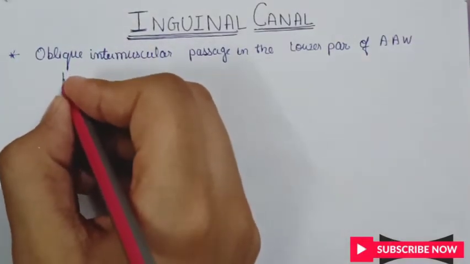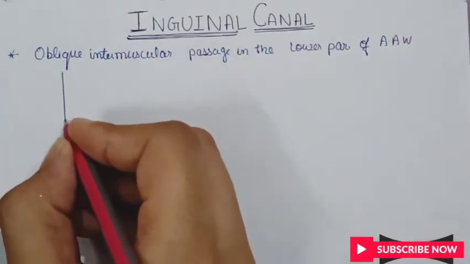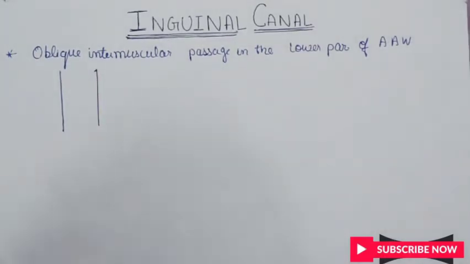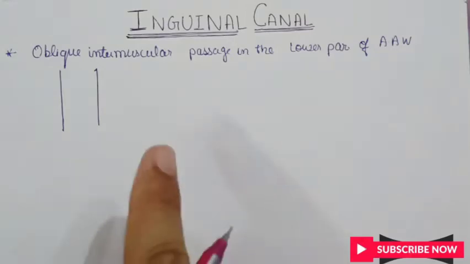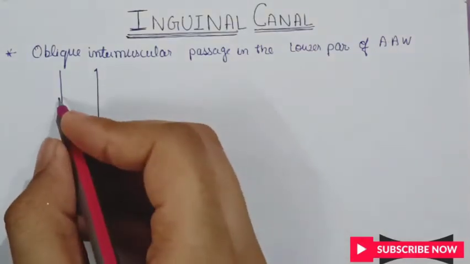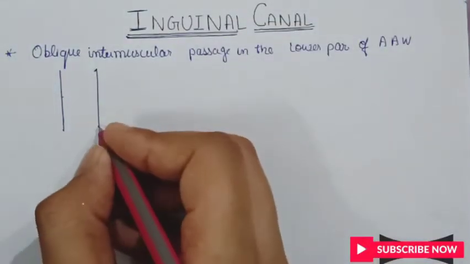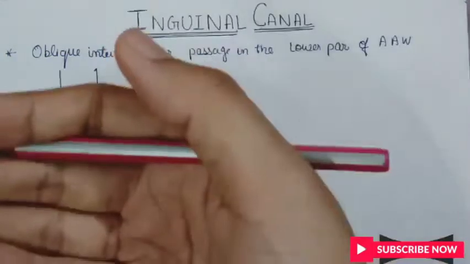Suppose this is the anterior abdominal wall. The layers of the anterior abdominal wall were previously discussed in a separate video. Do watch it for a better understanding of the inguinal canal and to help remember the different parts. I told you this is the anterior abdominal wall, and you are viewing it from the side, through a transverse section.